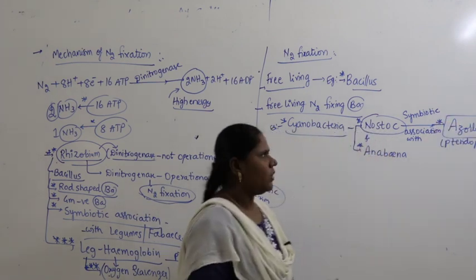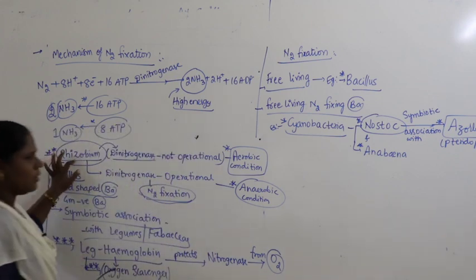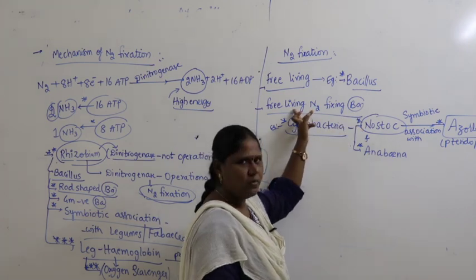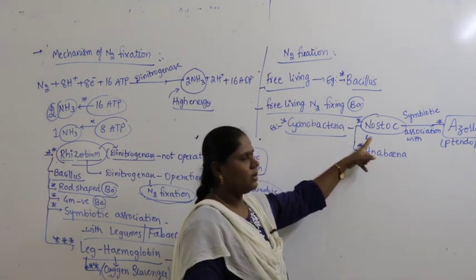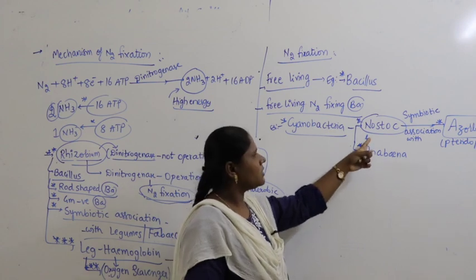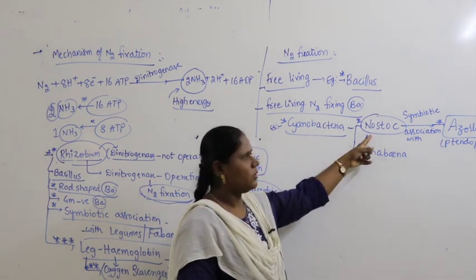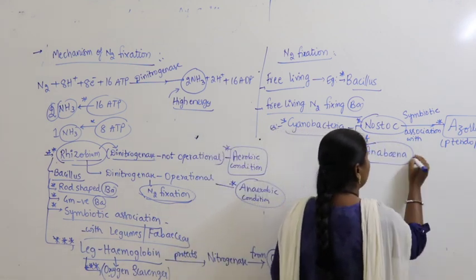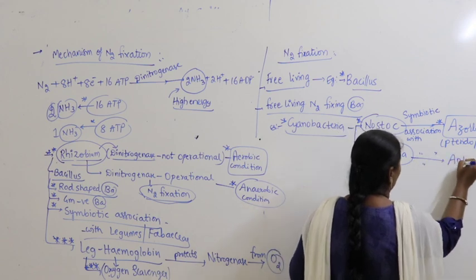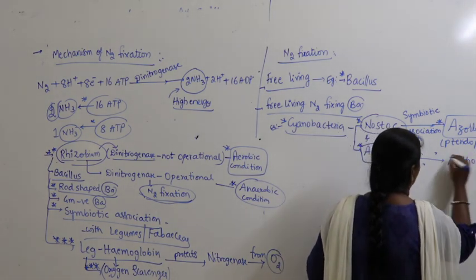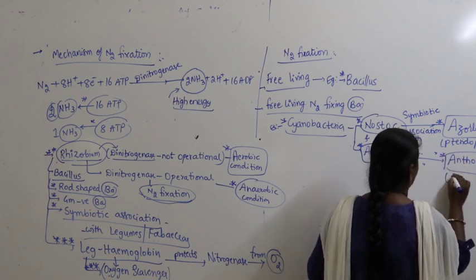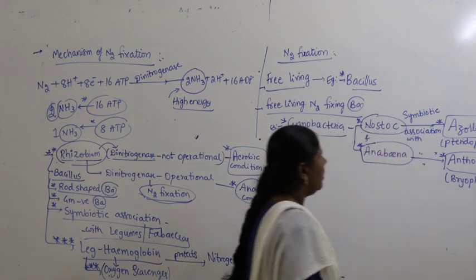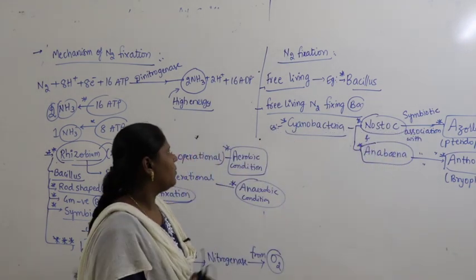Right? So, apart from Rhizobium, we are discussing other nitrogen fixing bacteria which are free living. You know cyanobacteria. Cyanobacteria has Nostoc and Anabaena, examples. Nostoc shows symbiotic association with the aquatic fern, that is a pteridophyte, Azolla. Anabaena is the one which shows symbiotic association with Anthoceros, nothing but a bryophyte.